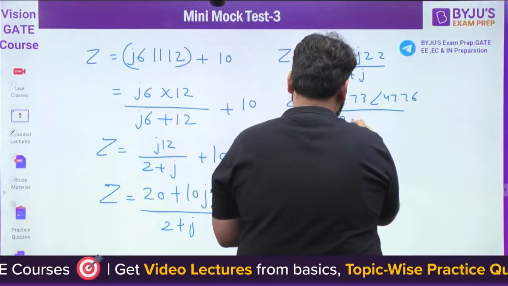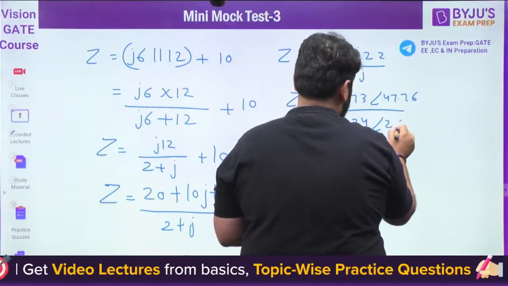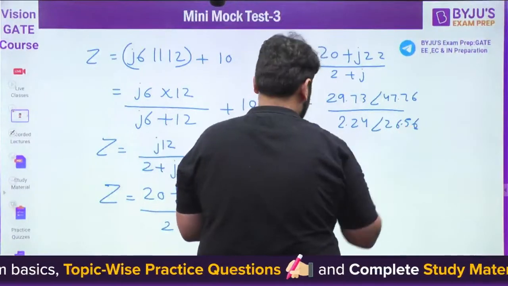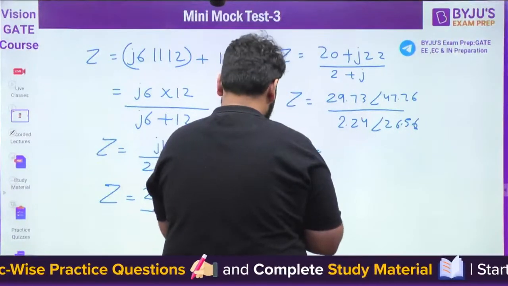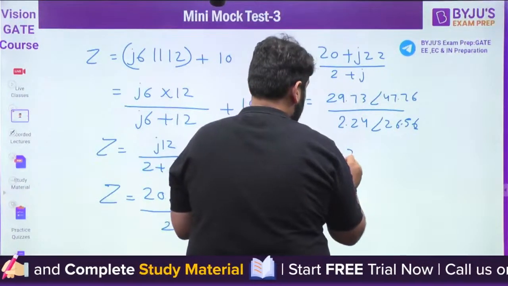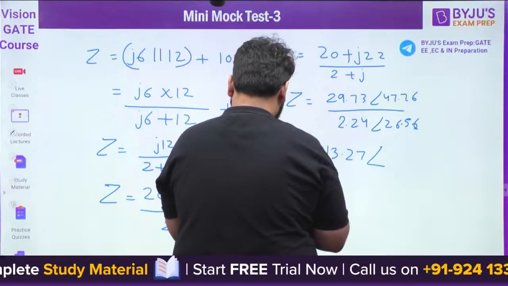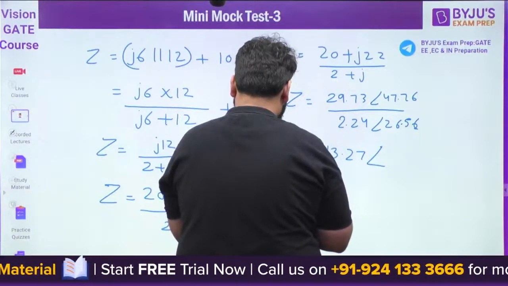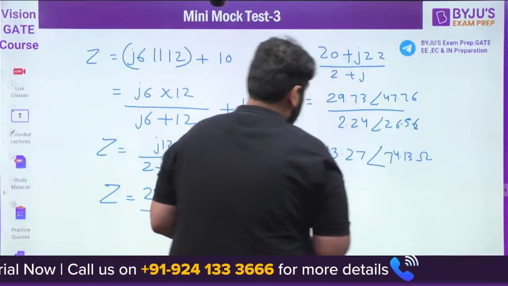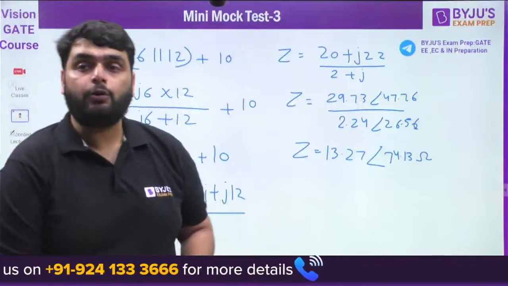So it comes out to be 13.27 angle 74.13 ohms. This will be the total impedance here.